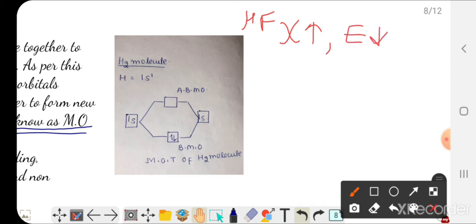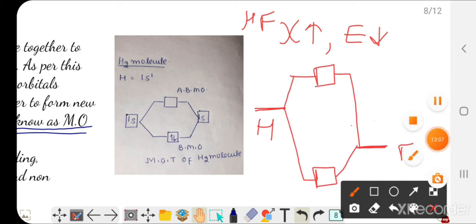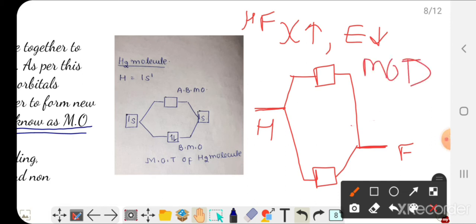Now how will we explain it? Suppose this is the atomic orbital of hydrogen, it has energy higher than that of F, okay. Its molecular orbital diagram will be like this, that is the bonding molecular orbital will be much closer to the fluorine atomic orbital, whereas the anti-bonding molecular orbital will be closer to the hydrogen atomic orbital.